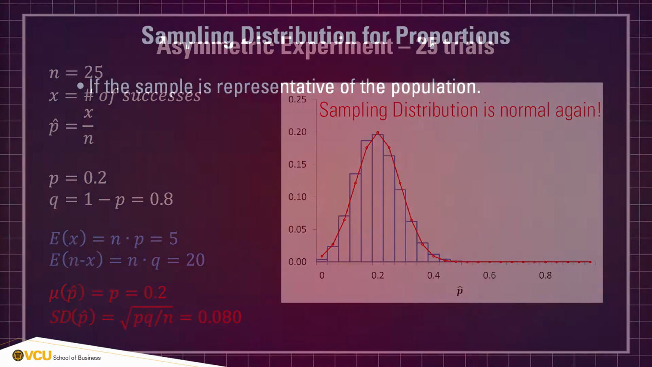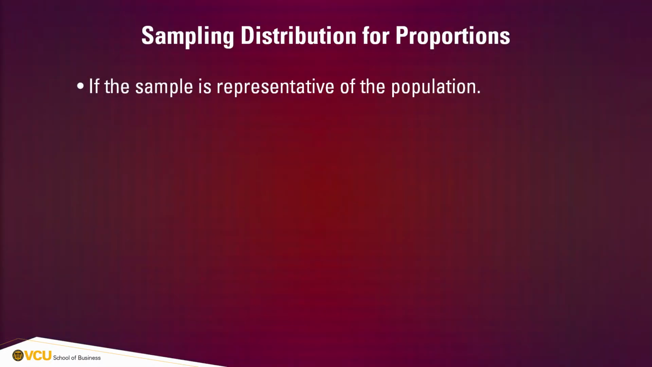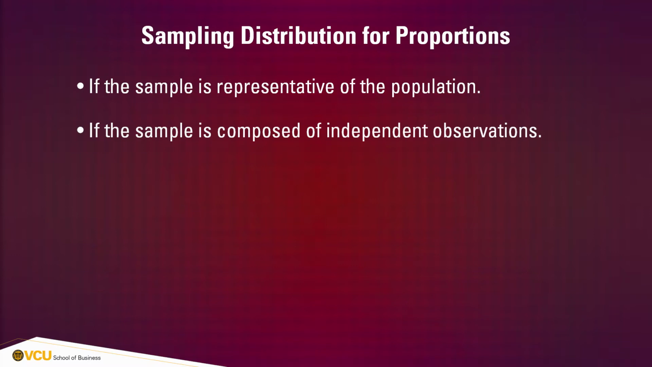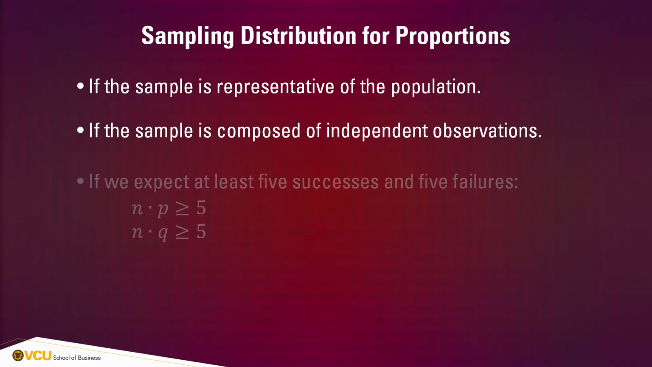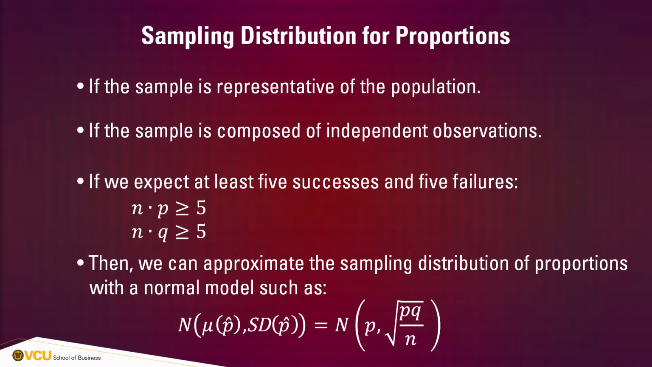If you have a categorical variable with only 2 outcomes, a success and a failure, and if you collect a representative sample made by independent observations that is large enough so that we expect at least 5 successes and 5 failures, then we can approximate the sampling distribution of proportions with a normal model having mean mu equal to the population proportion p and standard deviation given by the square root of p times q divided by the sample size n. Let's now see if we can apply the theoretical concepts seen so far to a more practical problem.